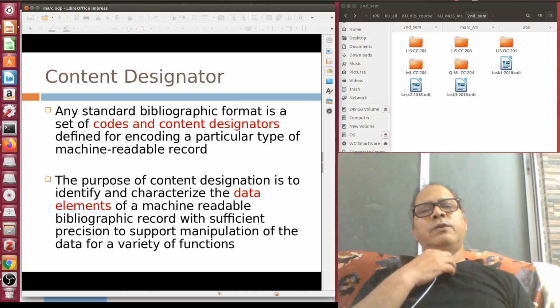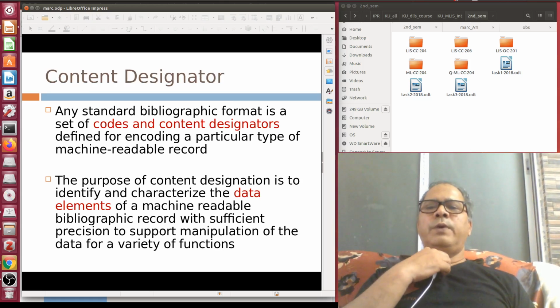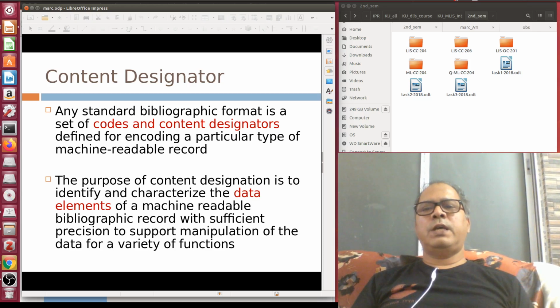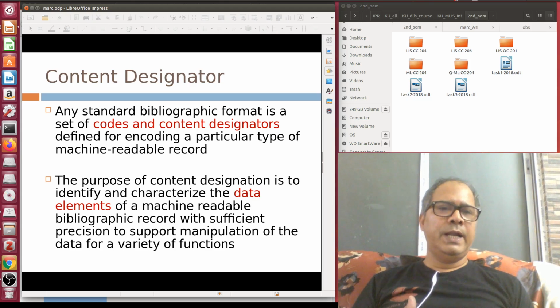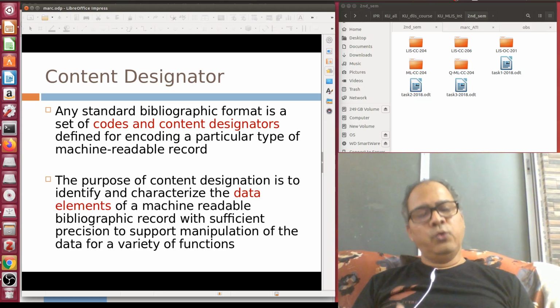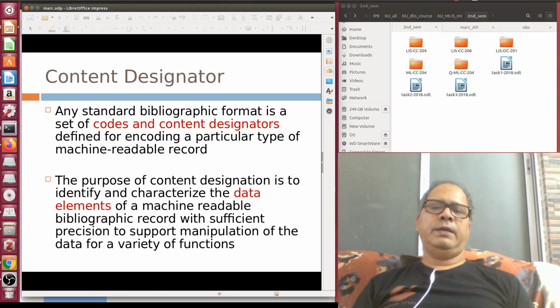Content designator. If I ask you the definition of a content designator, it is any standard bibliographic format with a set of codes and supported by a set of rules. It gives you the record structure, the codes, the subfields, subfield delimiters, and rules on how to encode, everything coming together as a complete set that a library can follow.